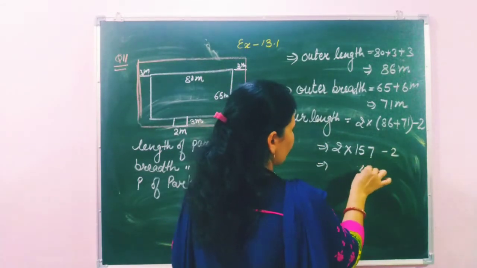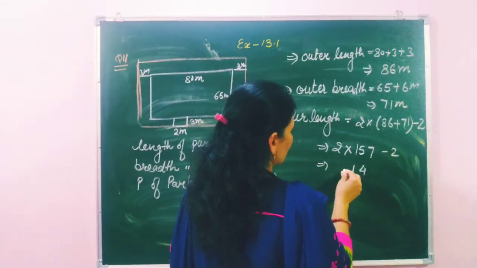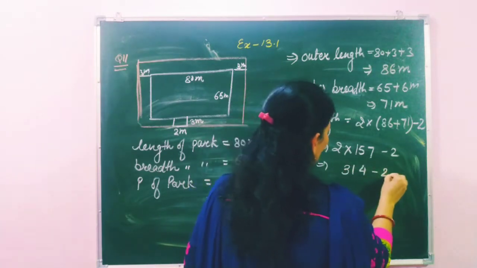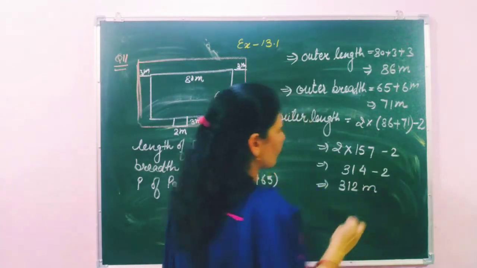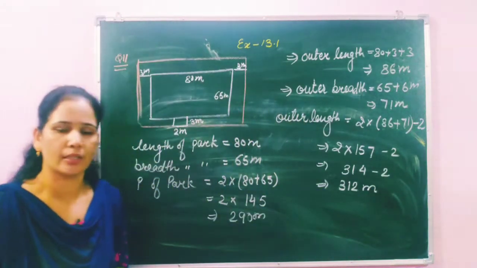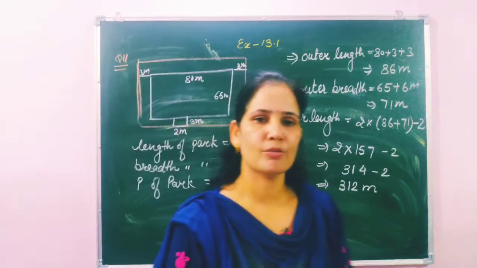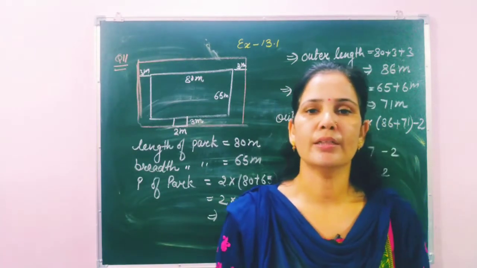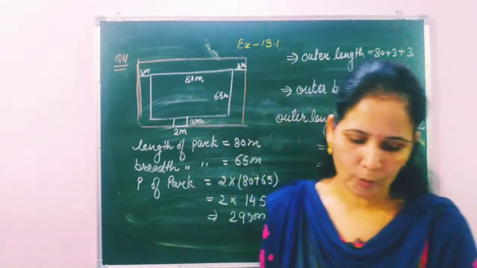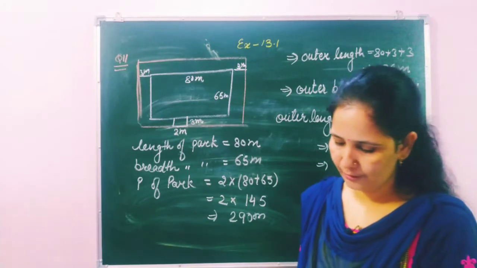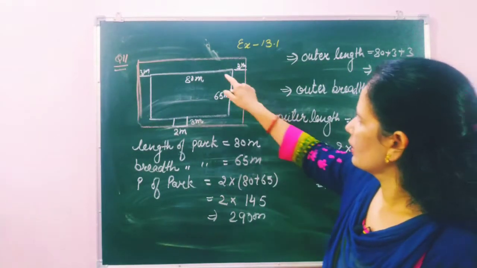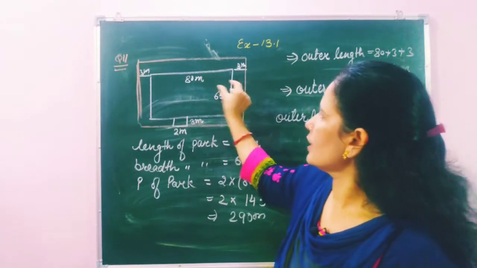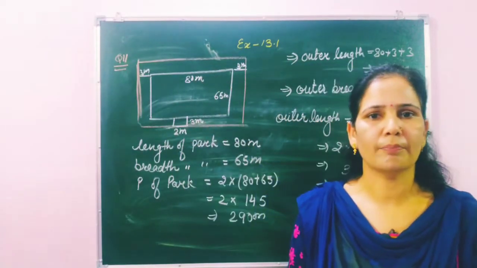7 twos are 14, 5 twos are 10 plus 1, 11, 2 ones are 2 plus 1, 3, then minus 2. So the outer length of the park is 312 meter. So what is the outer length of the park, students? That is 312 meter. I hope you understood how we get this 312 meter, because 3 meter increase in both length and breadth.